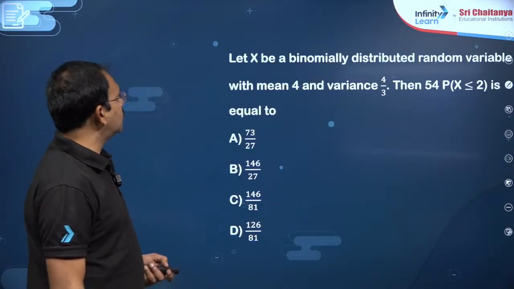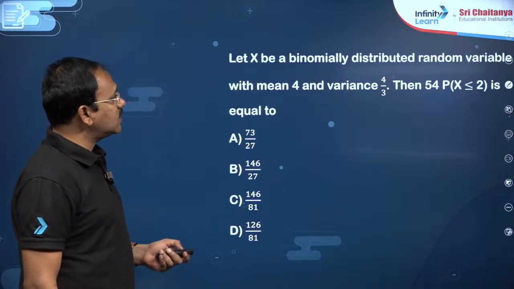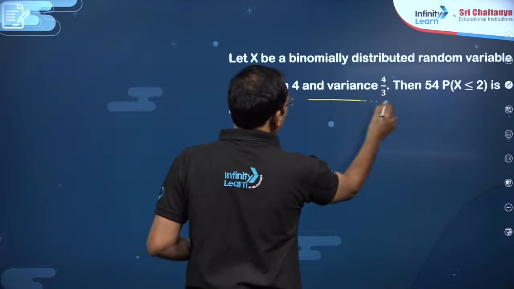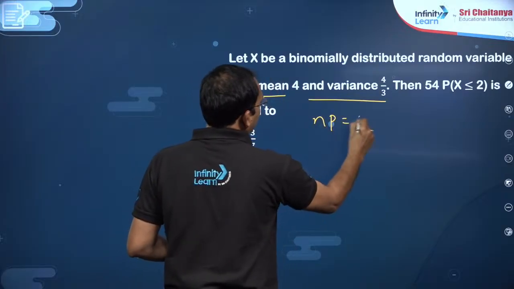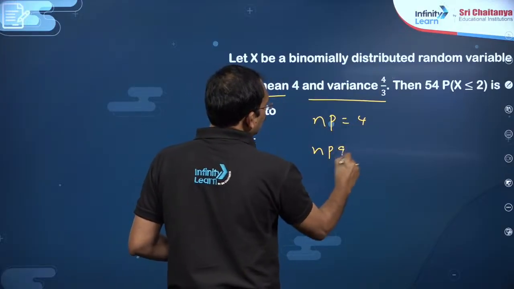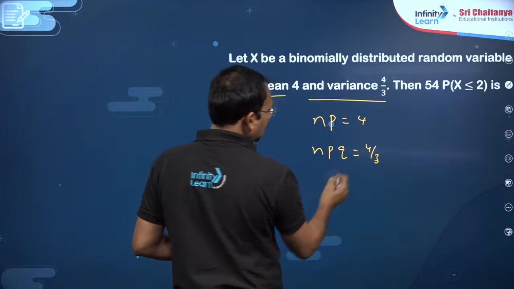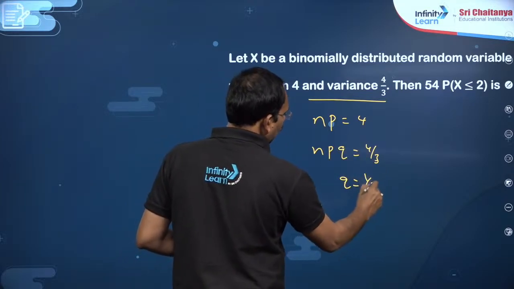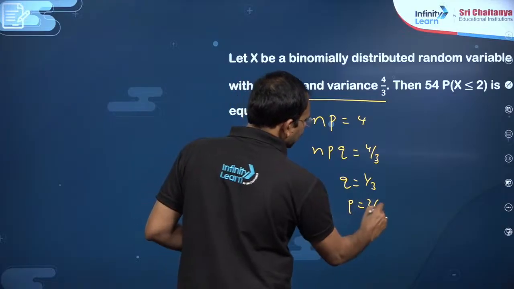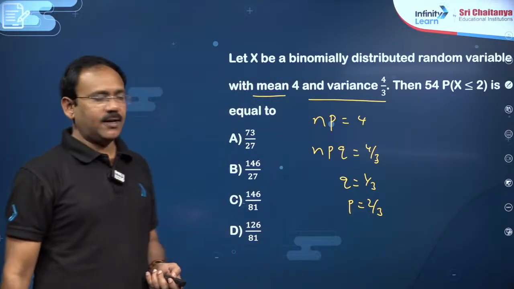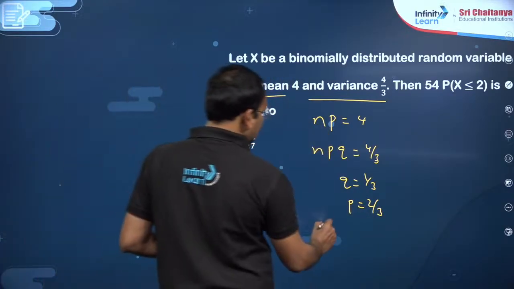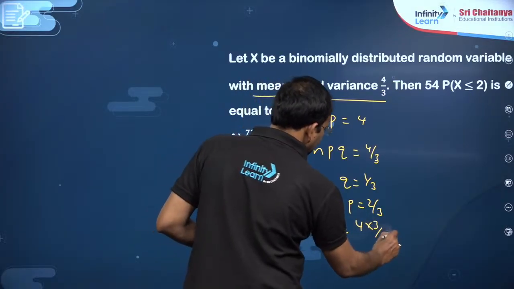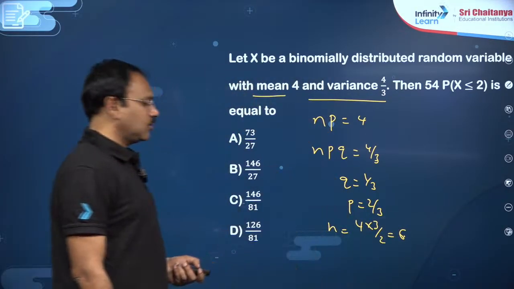Then next, you see this question: let x be a binomially distributed random variable with mean 4 and variance 4 by 3. That means np is 4, npq is equal to 4 by 3. If you just divide the second by the first, you will get q is equal to 1 by 3. Obviously, p must be 2 by 3 because p plus q is 1, my dear friends. If p is 2 by 3, what is n? So 4 by 3 by 2, which is 6, my dear friends. n is equal to 6.